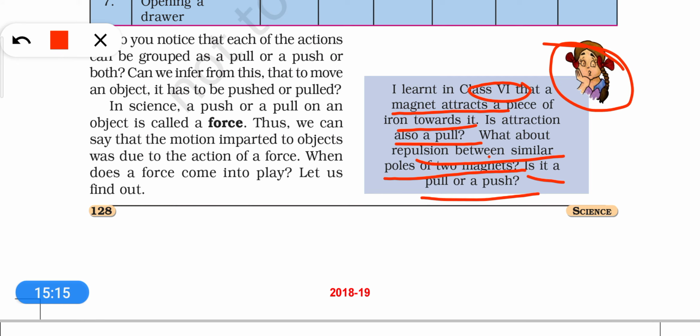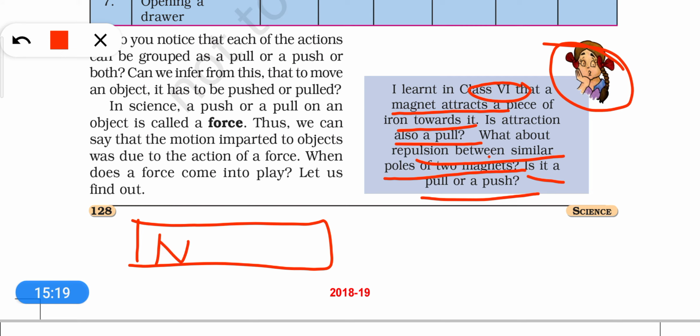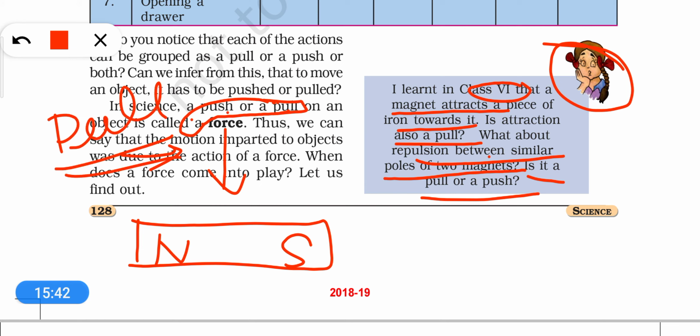So dear students, as you know, suppose this is a bar magnet and this has a north pole and south pole, and suppose this one is the iron, means something made up of iron, right? So you see that it will be attracted towards a magnet. So this attraction is again a pull. So this is a certain type of pull. So we can say that the magnet is again applying force on the iron by pulling it.